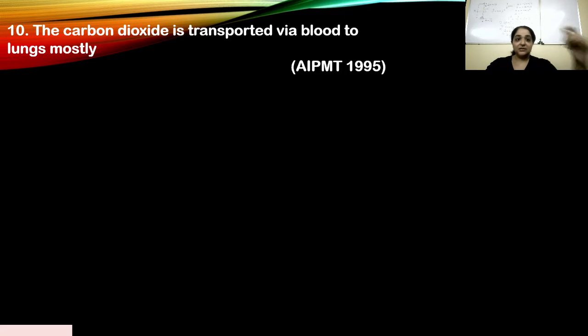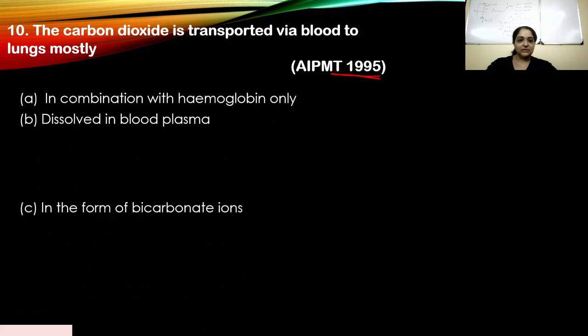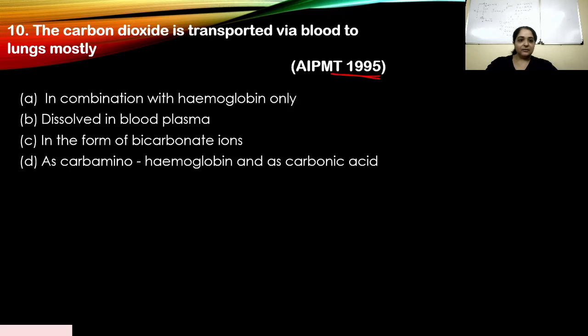Okay, question number 10. The carbon dioxide is transported via blood to lungs mostly. Okay, this appeared in 1995. Let's look at our options. A. In combination with hemoglobin only. B. Dissolved in blood plasma. C. In the form of bicarbonate ions. And D. As carbaminohemoglobin and as carbonic acid. Okay, so again pause the video and write down what you think is the right answer and then come back to this.